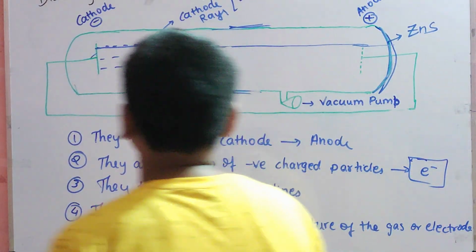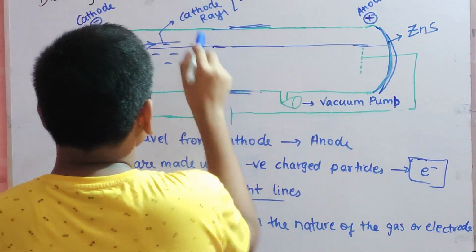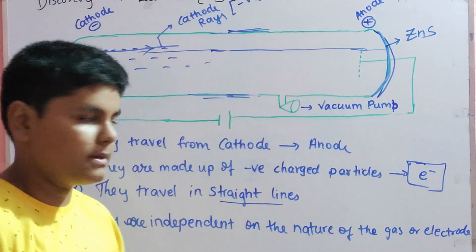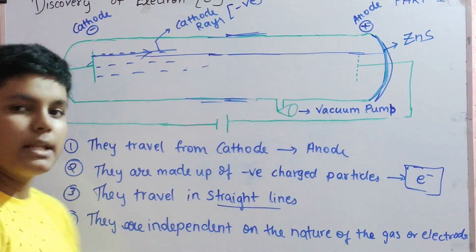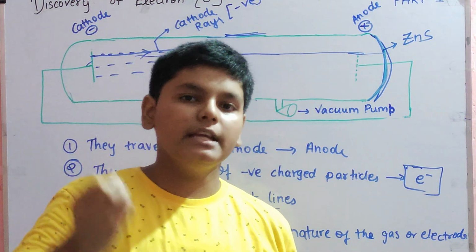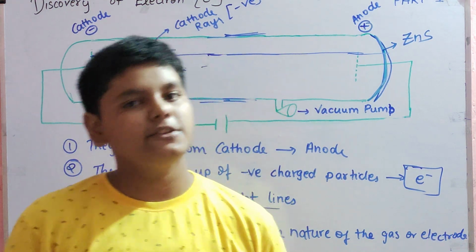Electron was discovered by J.J. Thomson and William Crookes. This experiment was called the Crookes experiment. In this experiment, J.J. Thomson decreased the pressure and increased the voltage.